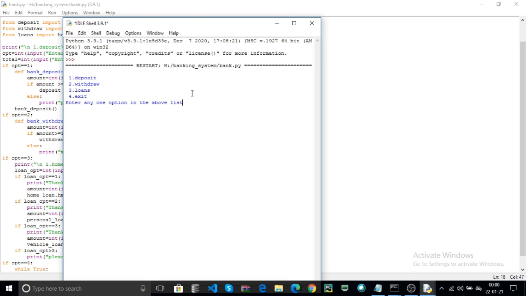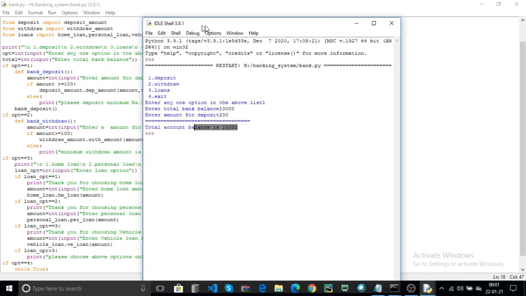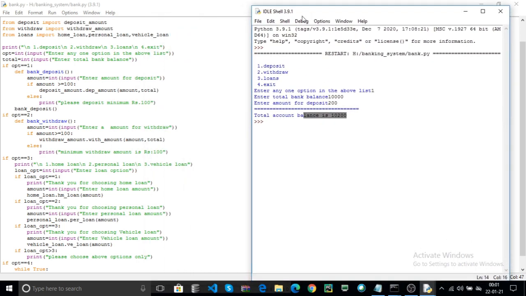Now again click on F5. Here I choose the deposit. Enter the total bank balance. For example, my bank contains 10,000. Here enter amount for deposit. I enter 200 for deposit. Here after depositing, your total account balance is 10,200. This is your deposit program. Now choose the withdraw. Click on F5.